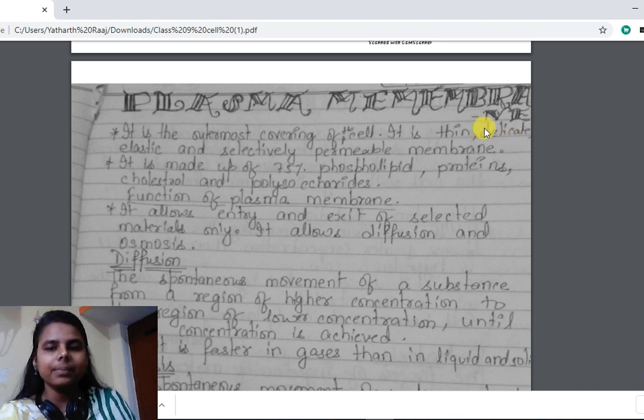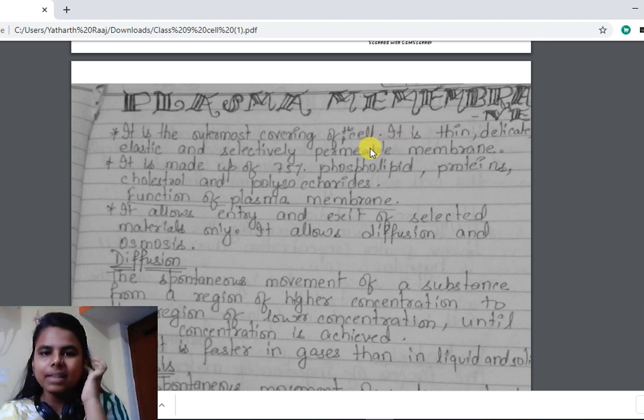It has got elasticity, that means flexibility, stretchability, and selectively permeable, that means it selects things and then only it permits in and out movement.